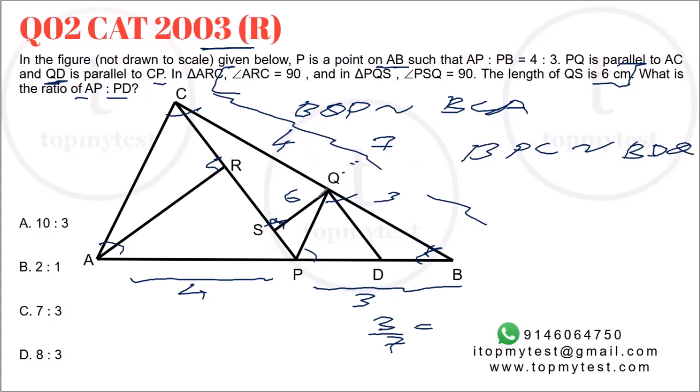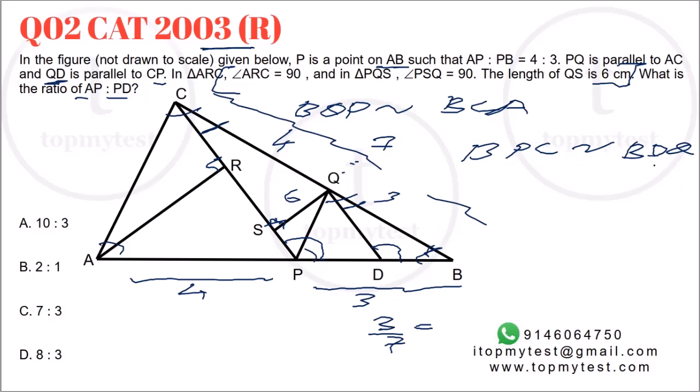Why? Because DQ is parallel to PC, angle P will be same as angle D, angle Q will be same as angle C, and angle B is the same in both of them. Why are these two angles equal? Because of corresponding angles, basics of parallel lines.